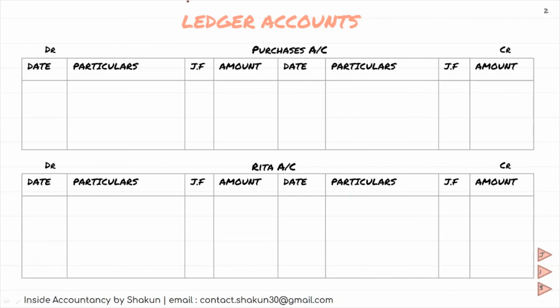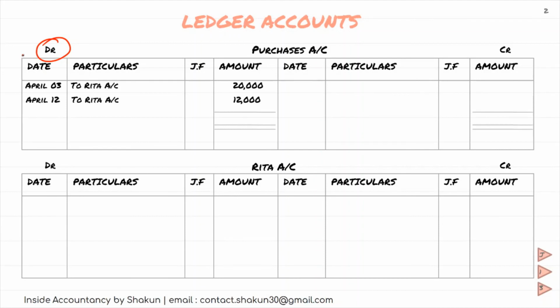So on the debit side, we record in the purchase account to Rita 20,000 the first transaction, to Rita 12,000 the next transaction. No other purchase transaction was there. We can proceed to balancing. The greater total is 32,000. Balancing figure is also 32,000, which is transferred to the next period.